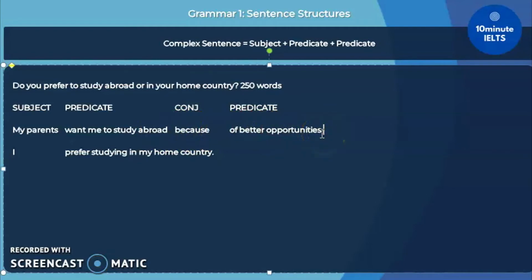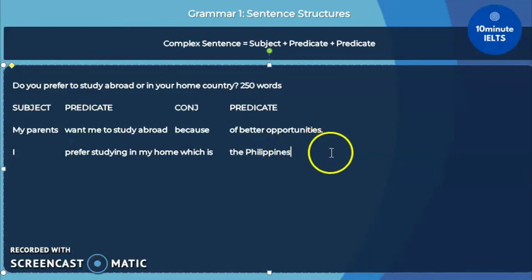That is already a complex sentence. It wasn't too difficult so long as you started with the basics again. Let's see if we can do the same for the second sentence. I prefer studying in my home. And then instead of because, let's just use the conjunction which is, and then the predicate will be the Philippines.